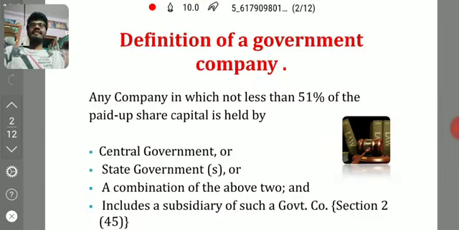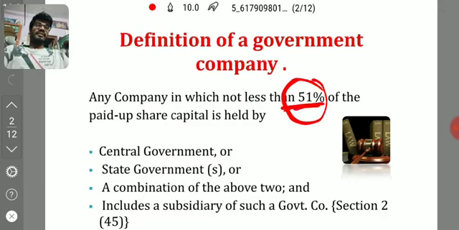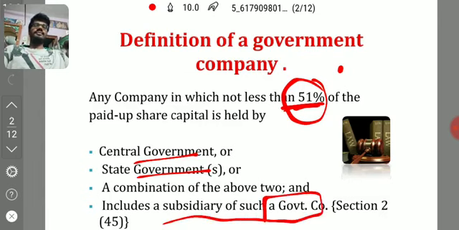The definition of government company is given in section 2 subsection 45. Any company in which not less than 51% of the paid up share capital is held by either the CG or SG, or a combination of CG and SG, or by two or more SGs, and it includes a subsidiary of such government company. We have to be careful in this regard.